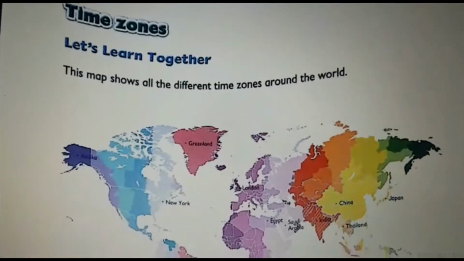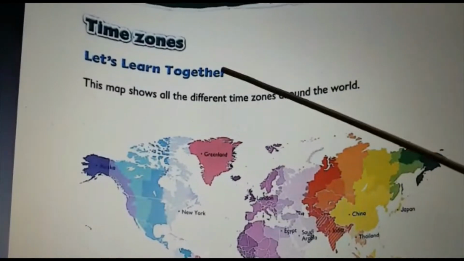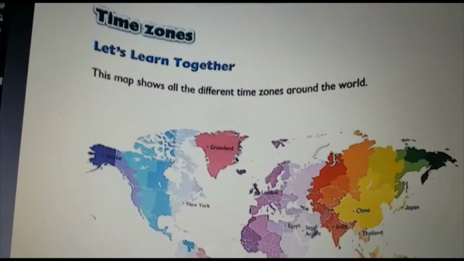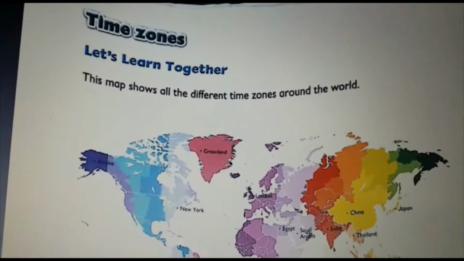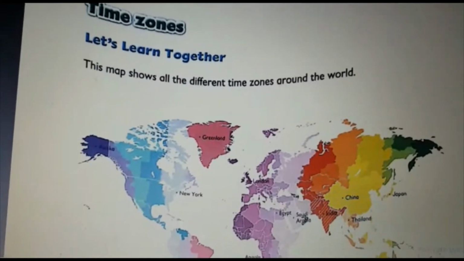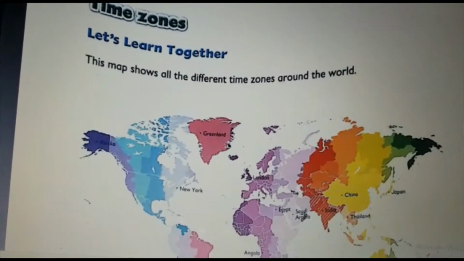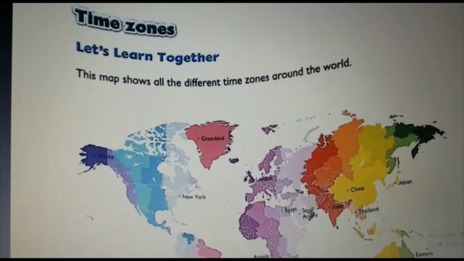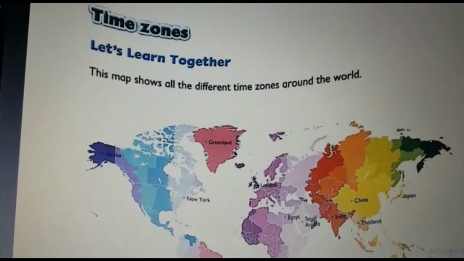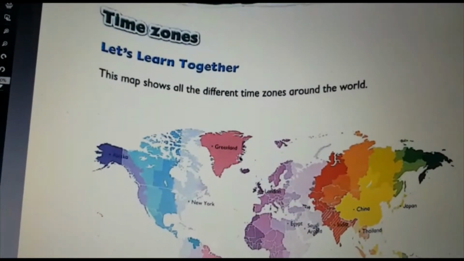The last topic of this unit is time zones. Suppose you are in Muscat and your friend or your relative is in London, and we want to make a call. We want to know the appropriate time to call. Is it night or a day?